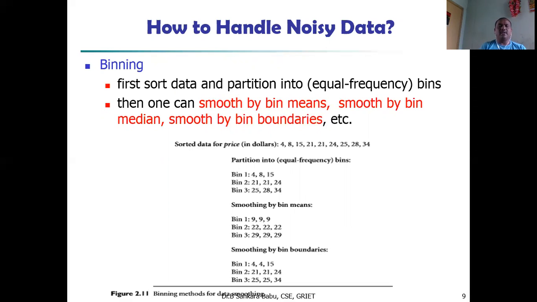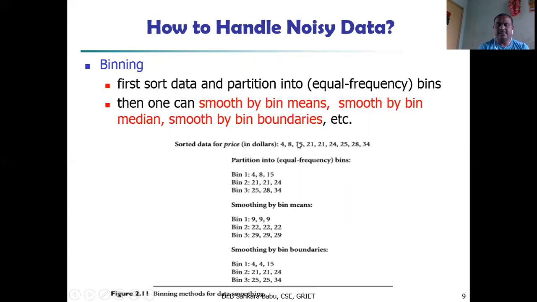Noisy data can be handled by using binning methods. In the binning process, first we have to sort the data, and again we have to partition it into equal frequency bins. Then one can smooth by bin means, or smooth by bin median, or smooth by bin boundaries. Here, for example, the sorted data: 4, 8, 15, 21, 21, 24, 25, 28, 29, 34, like that.